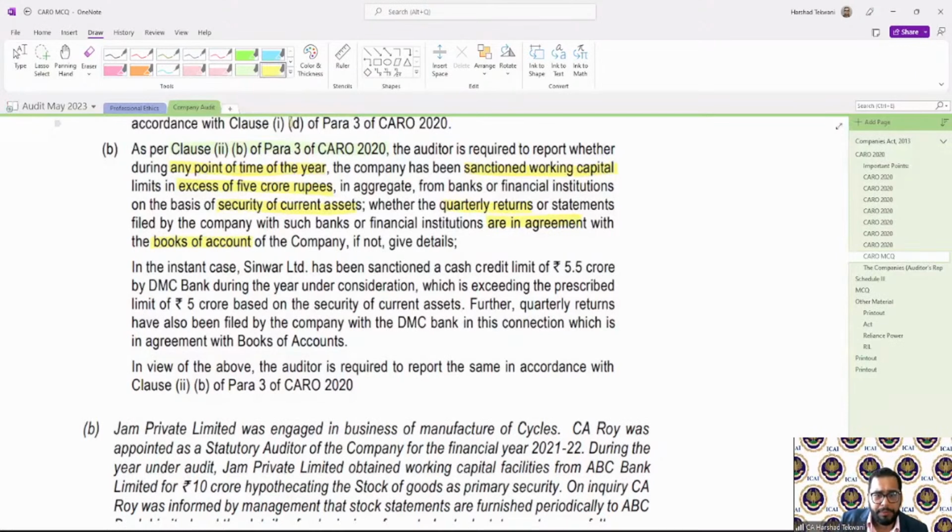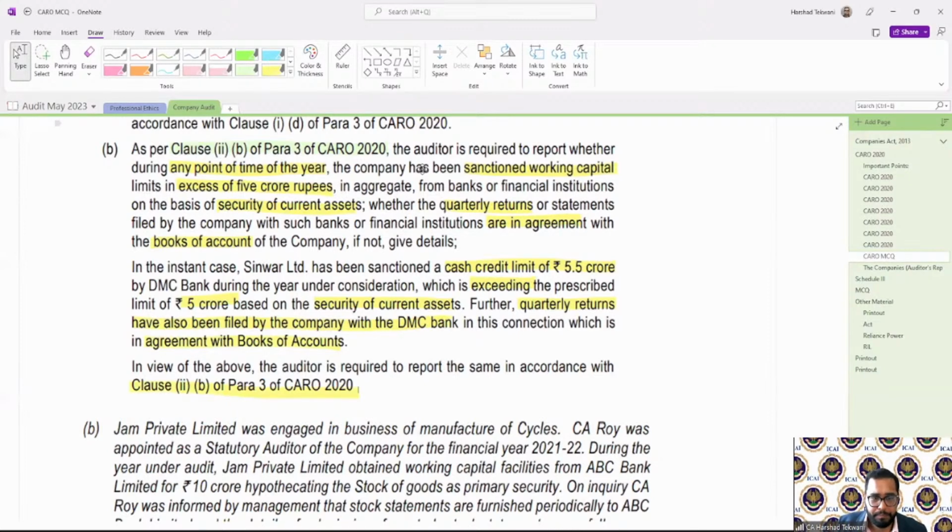So here it is cash credit limit of 5.5 CR, which is exceeding the limit of 5 CR. Security of current assets. Quarterly returns have also been filed by the company with BNC Bank, which are in agreement with books of accounts. So I need to report in clause 2 of para 3 of CARO 2020. Clear? Any doubt? Okay.